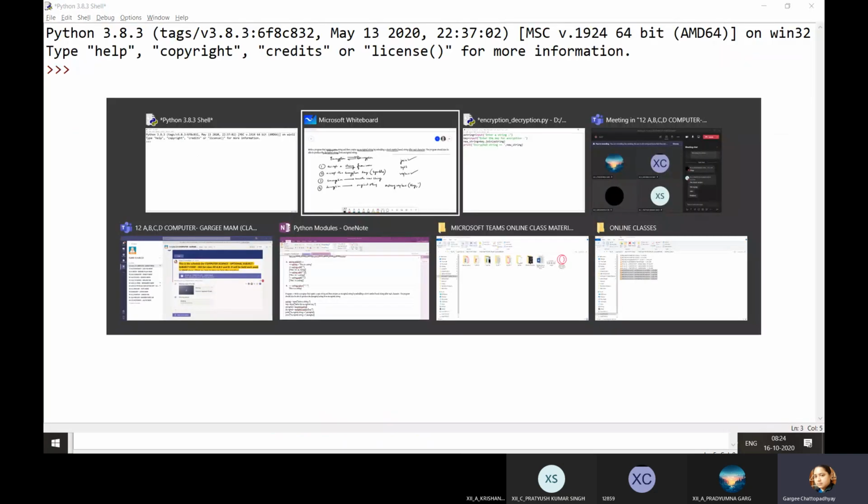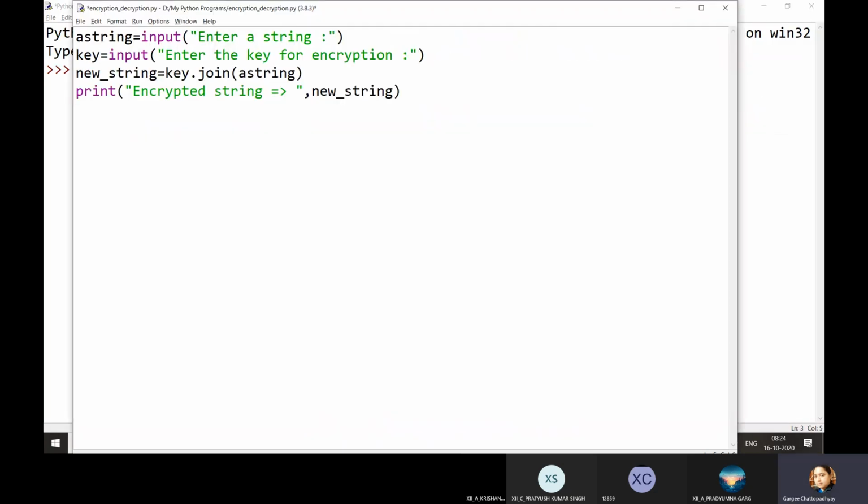Let's do it. So I'm going to write old string equals. Now a string is already there, so I don't have to do anything to a string, right? I'm not going to disturb a string. I'm going to extract characters from the new string. So old string becomes a string dot replace. What are we going to replace?